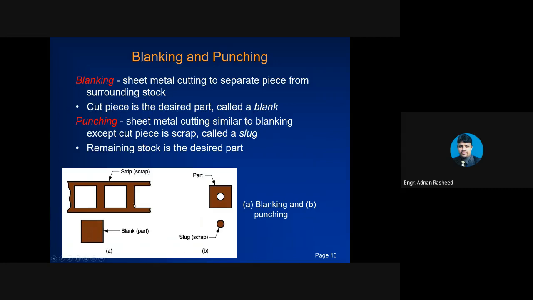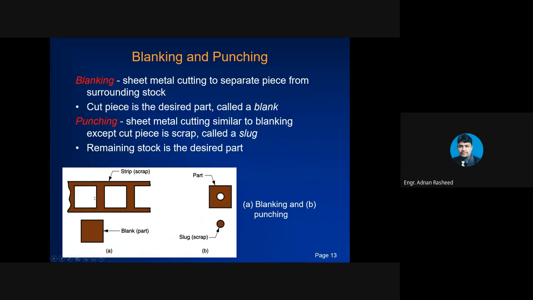Let's see that. Blanking is sheet metal cutting to separate pieces from surrounding stock. Let's say you have a solid strip and you are going to cut a square shape from this strip.